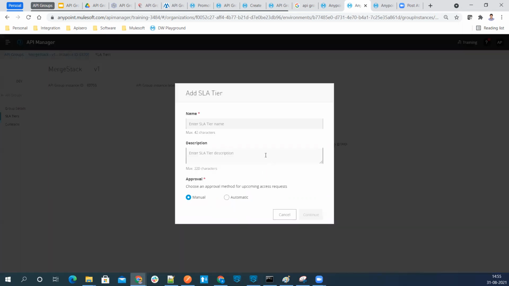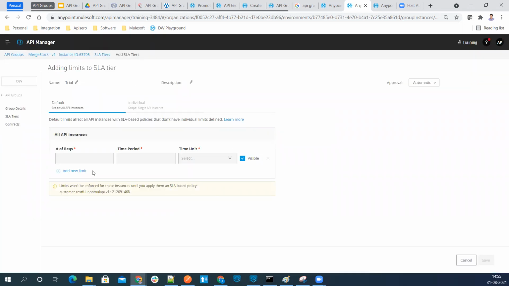So add the SLAs. Let me create the SLA called trial first. And I'll say this is auto approve. Here I'm saying I can only access 5 requests per minute. And I'm applying this SLA on default. So there are two types of SLA. The default SLA will be applied to all the instances of the APIs.